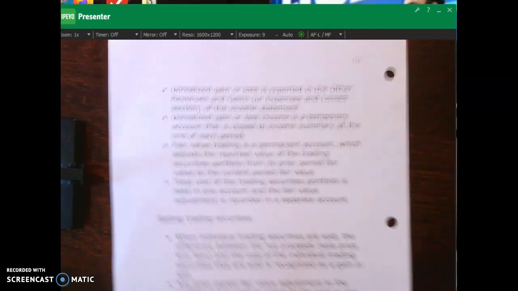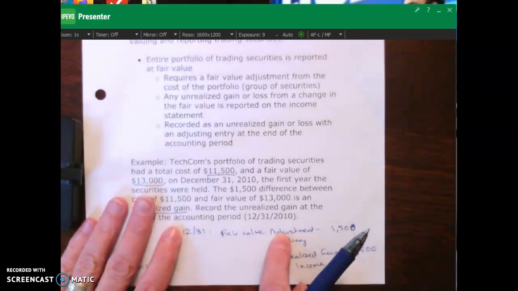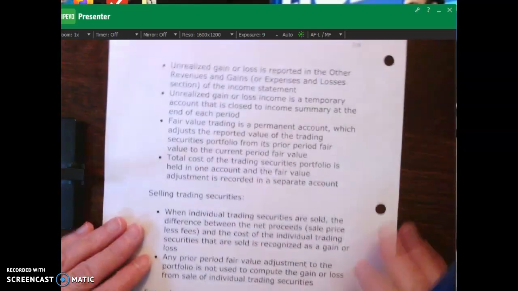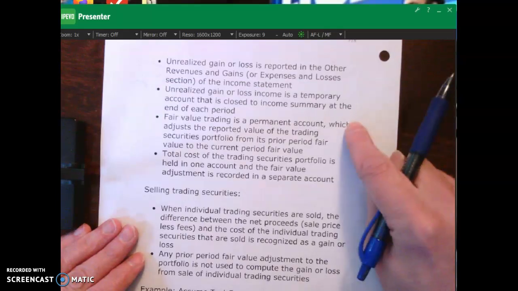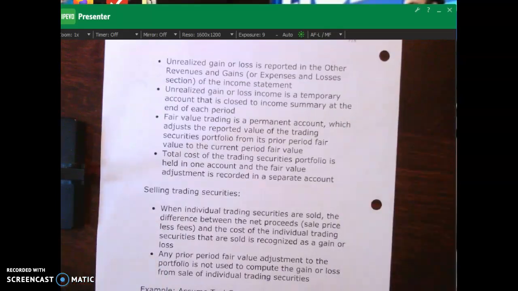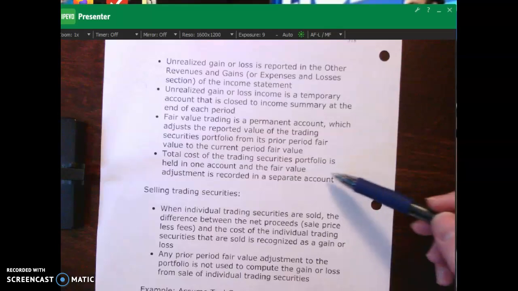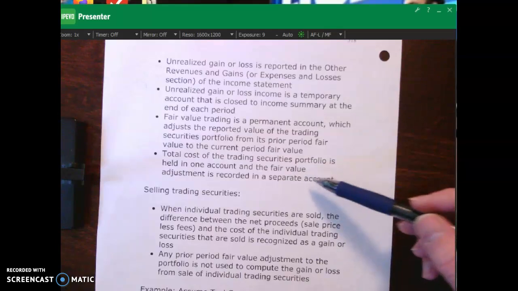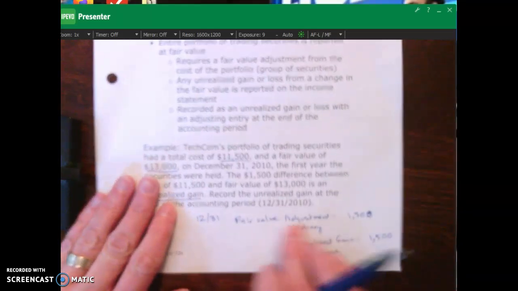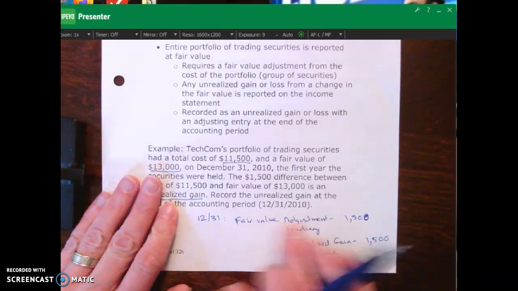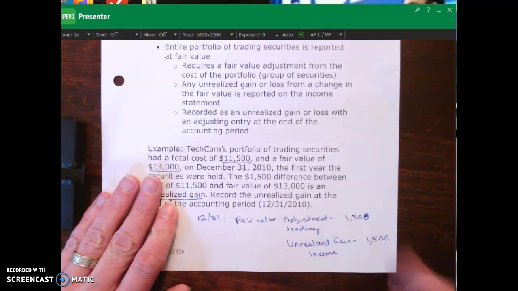Fair value trading, on the other hand, is a permanent account, which is going to adjust the reported value of our trading securities from its prior period fair value to this period's current fair value. The total cost of the trading securities is held in one account, and then the fair value we put into a separate account. That's why we don't just increase the cost right over here. We increase this fair value account to keep it separate.